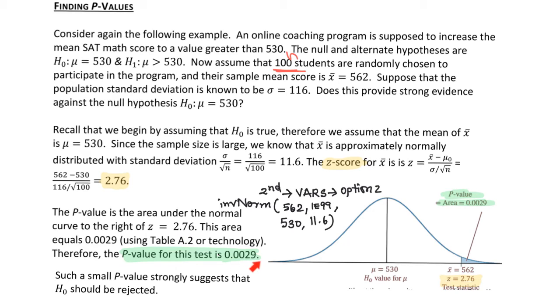Since the p-value is really small, it strongly suggests that the null hypothesis should be rejected. So again, remember that the p-value is the area under the normal curve to the right side of the z-score or the test statistic. The smaller the p-value, the stronger the evidence against the null hypothesis. So in summary, the p-value is the probability, under the assumption that the null hypothesis is true, that the test statistic takes on a value as extreme as or more extreme than the value actually observed. The p-value is not the probability that the null hypothesis is true.